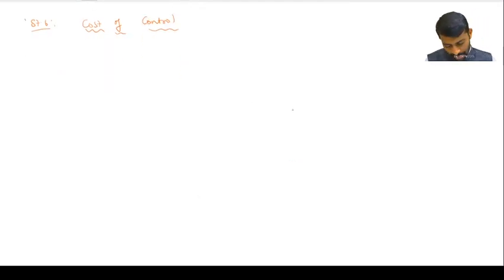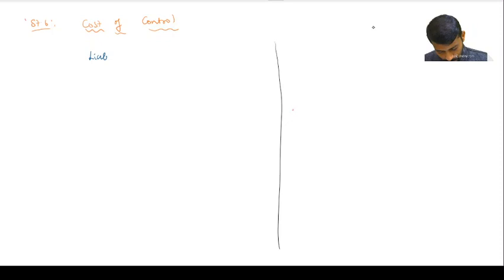So here, this cost of control, I'm going to analyze in 2 routes. One is the liability route. That means in a balance sheet we have the 2 sides, correct? One is the liability route and another one is the asset route.